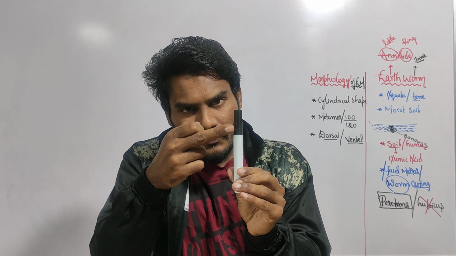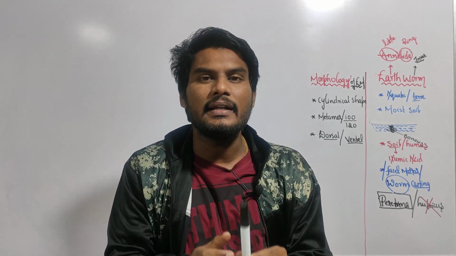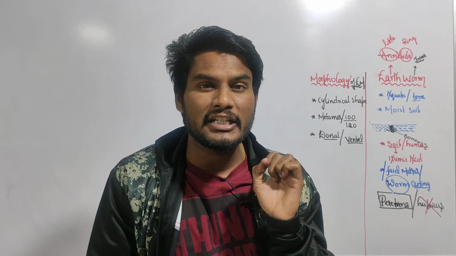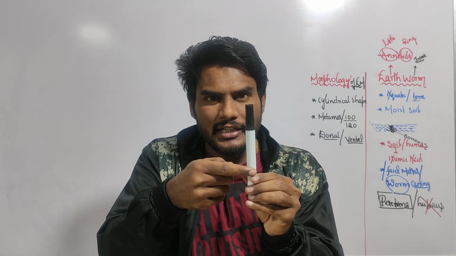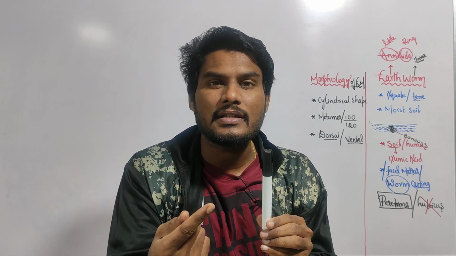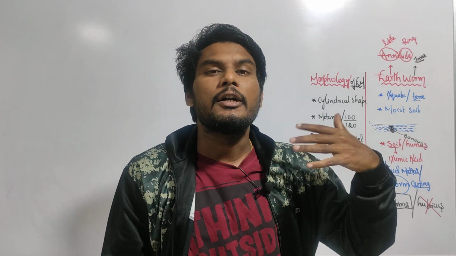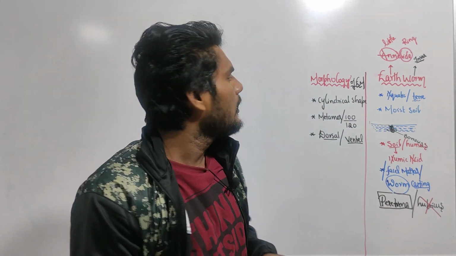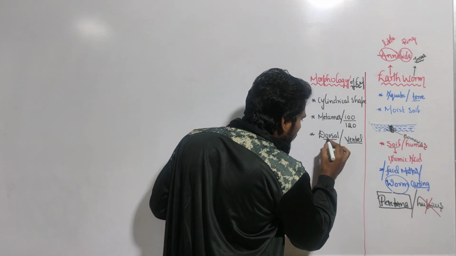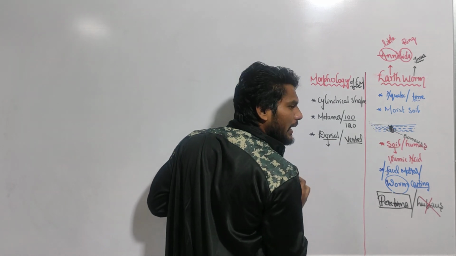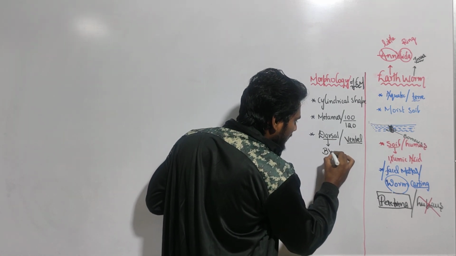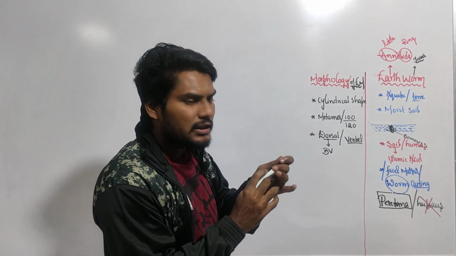In the mid-dorsal, there is a single dark line present. That is called the blood vessel. Now, is the blood vessel present at the dorsal surface or the ventral surface? Dorsal surface. So it is called the mid-dorsal blood vessel. So the simple logic is that the dorsal surface is identified by the blood vessel. A blood vessel is passing along the length of the earthworm.